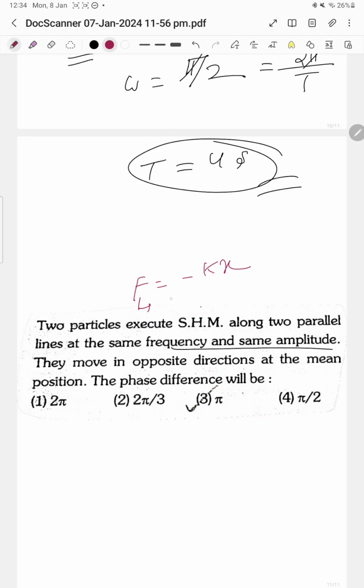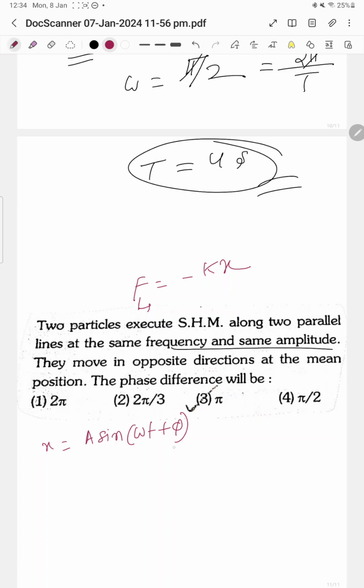And the equation of displacement in SHM is given by x equals a sin (omega t plus phi).